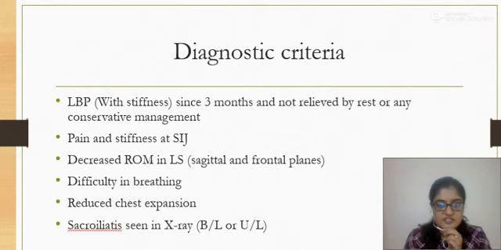The other diagnostic criteria are pain and stiffness at the SI joint, decreased range of motion of the lumbar spine in the frontal and the sagittal planes, difficulty in breathing, and reduced chest expansion. Sacroiliitis is seen in the X-ray, which is either bilateral or unilateral. These are the diagnostic criteria through which we can know that the patient might have AS. If the patient is suffering from chronic AS, then the way he walks when he comes to the OPD, the way he turns around, the way he gets onto the couch, we can also judge that it might be AS.